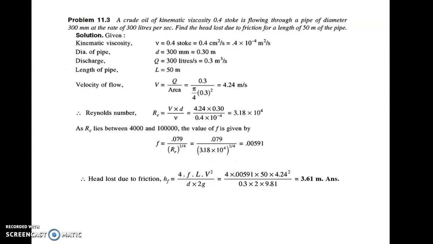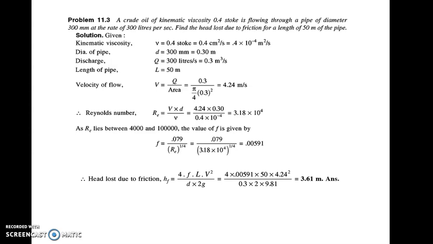Now let us see one more numerical where you have to calculate the coefficient of friction based on the Reynolds number. So for that you have to first calculate the Reynolds number, and then you have to put the value of Reynolds number in the formula to calculate small f, depending upon whether the flow is laminar or turbulent. So let us see the second numerical.